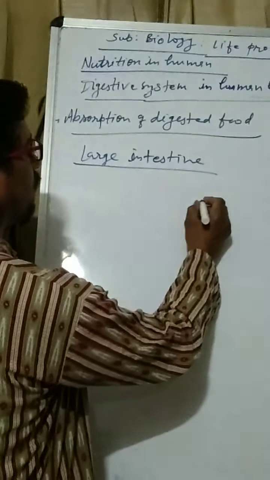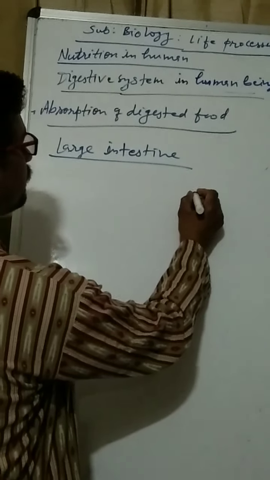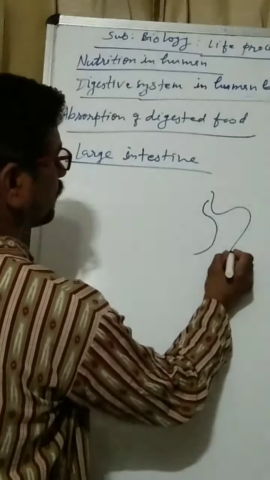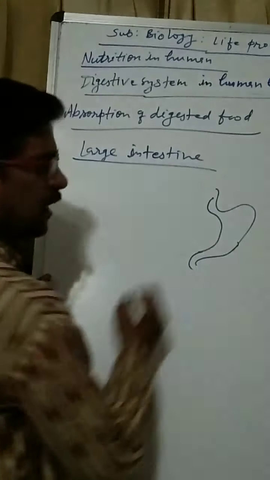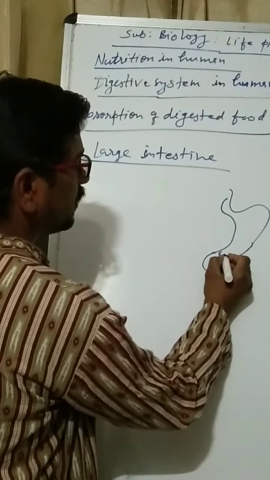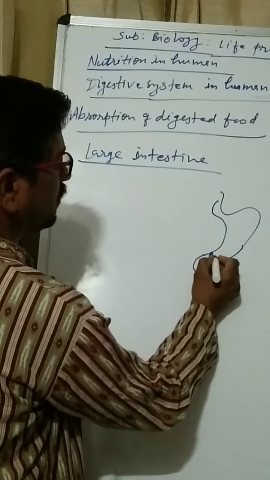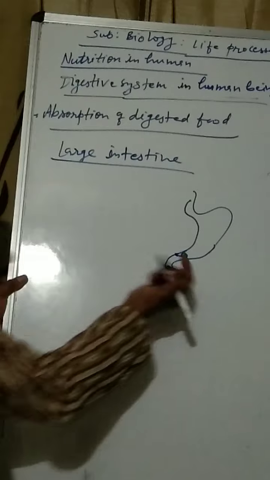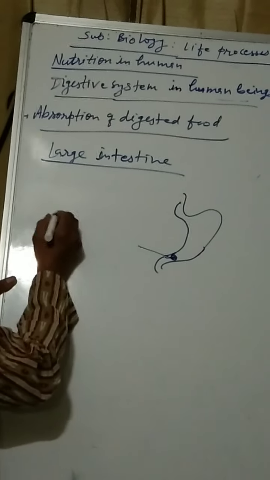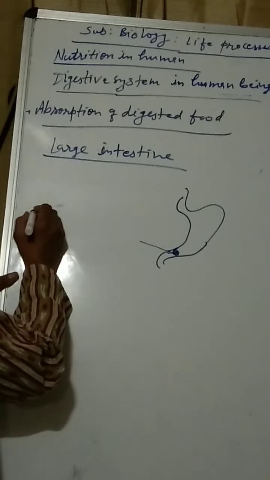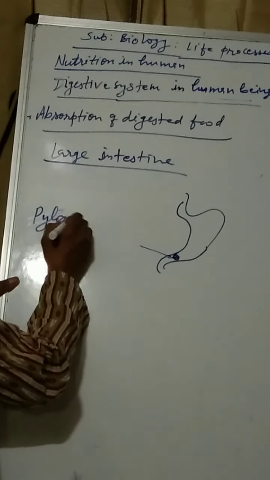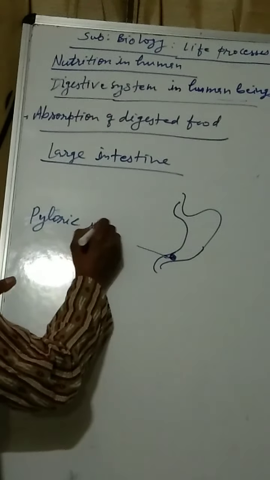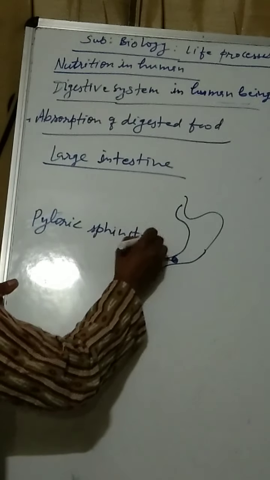One is from the stomach to the intestine. These are unidirectional muscles. They open only in one direction and allow only one teaspoonful of food at one time, and this ring-shaped muscle is known as the pyloric sphincter muscle.